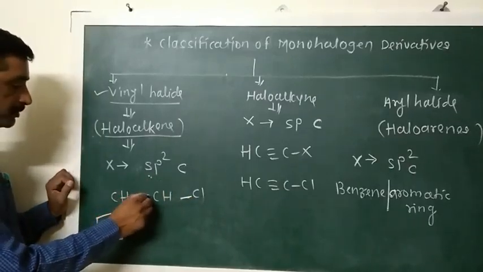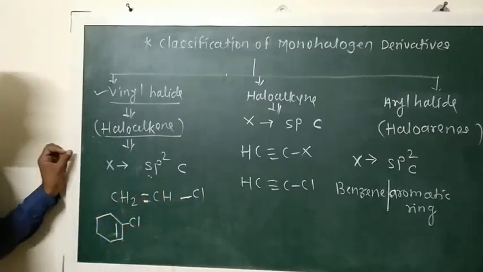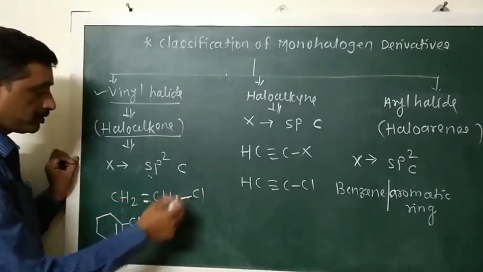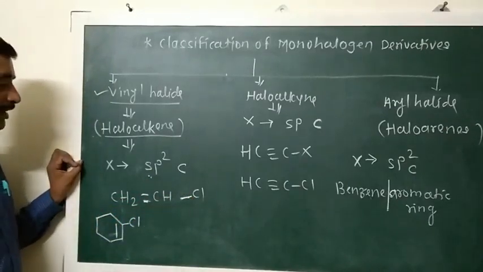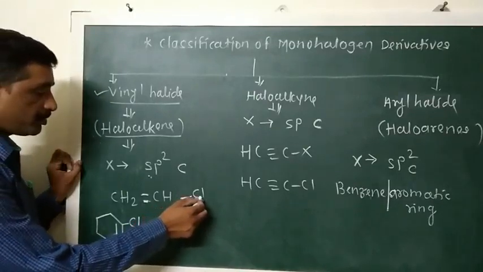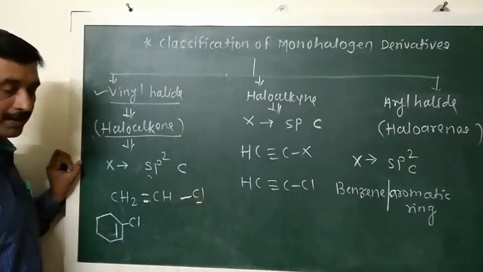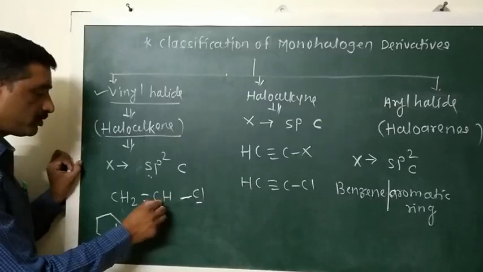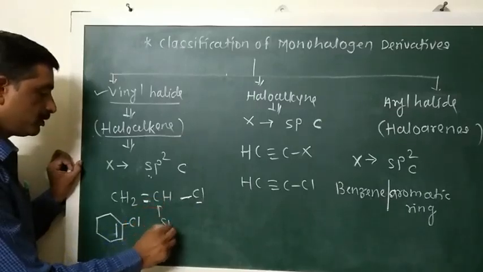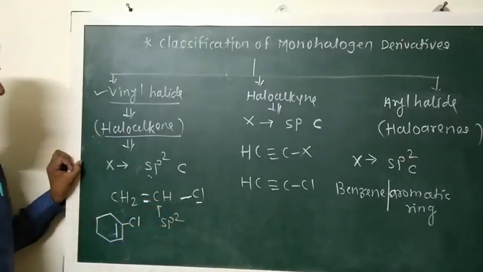In this example, it is vinyl chloride, or it is also called ethylene chloride. In this compound, the halogen atom, the chlorine atom, is bonded to this carbon atom, which is an sp2 hybridized carbon atom.